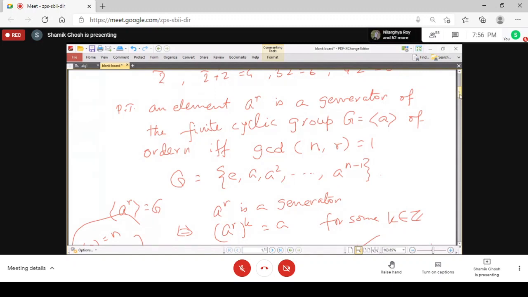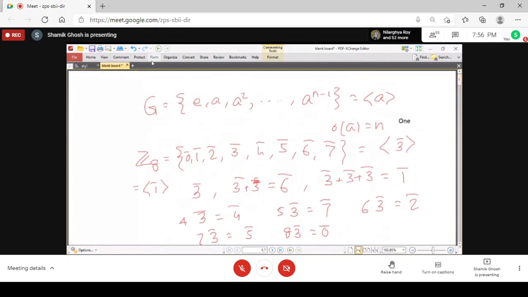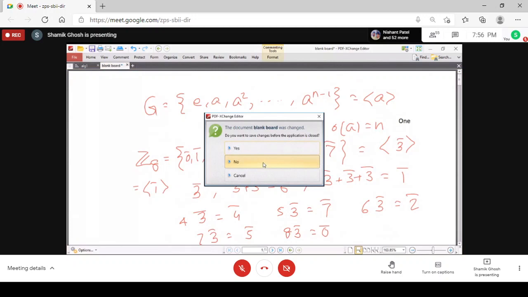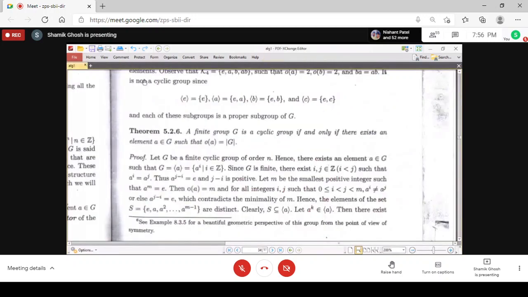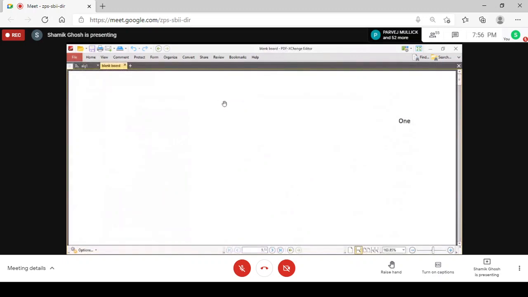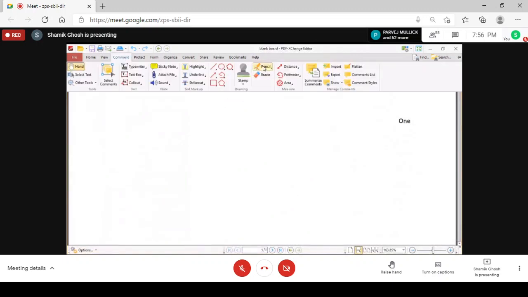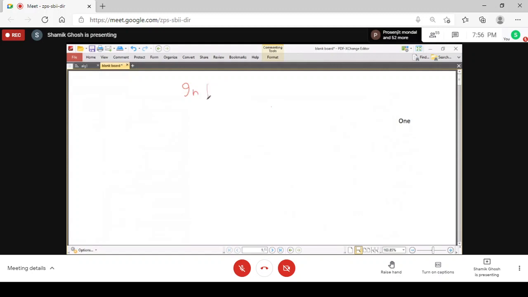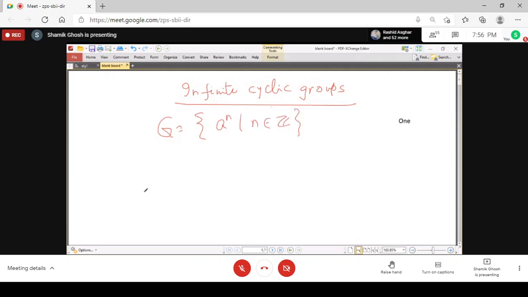So this is the second property. Now, before going to the other properties, I am going for something for infinite cyclic groups. So what are infinite cyclic groups? Here also the definition is the same, that G equals a to the power n, where n belongs to Z. Now the only thing here is that the group is infinite.